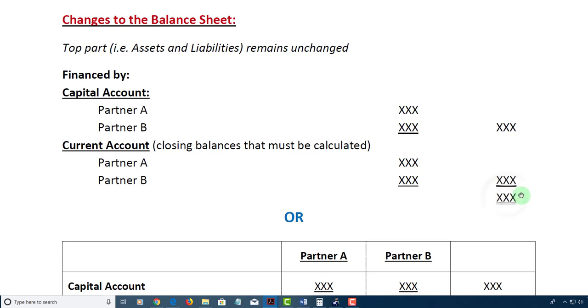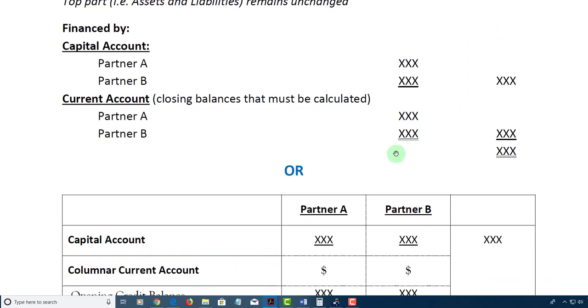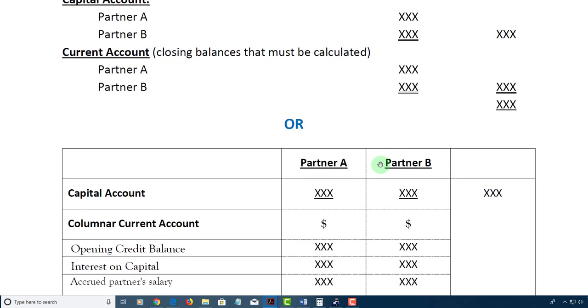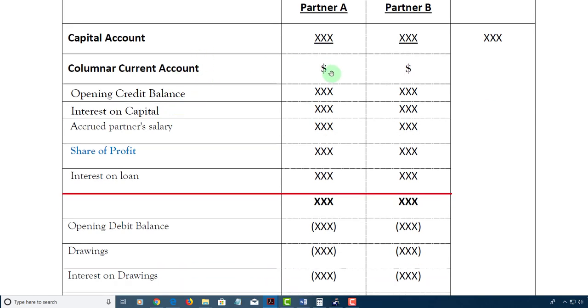This answer here should usually correspond to the same answer at the top of your balance sheet. Now, another way of looking at it, if you're doing it in a columnar fashion: capital account, partner A, partner B, you add together, one total, and you list the items corresponding to the different partners.